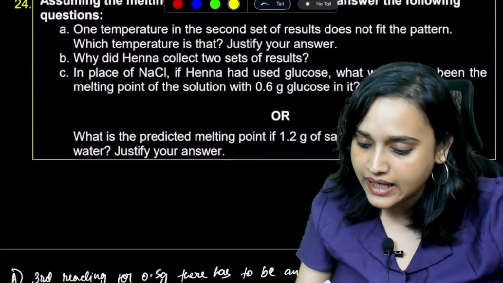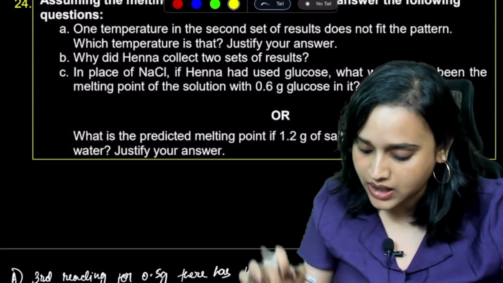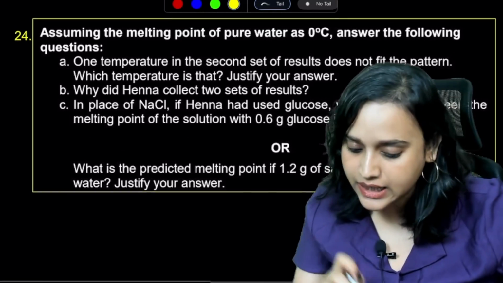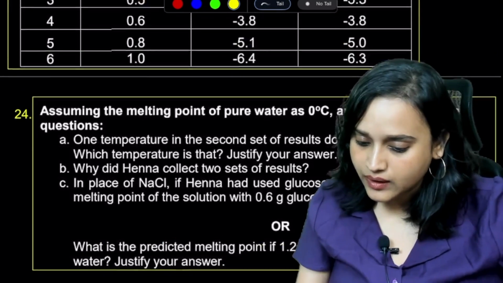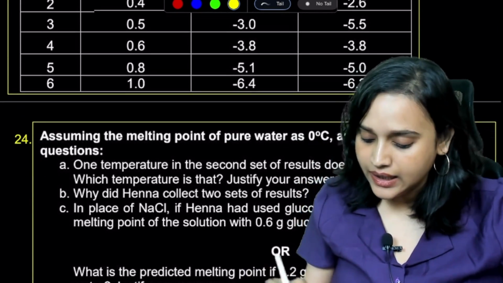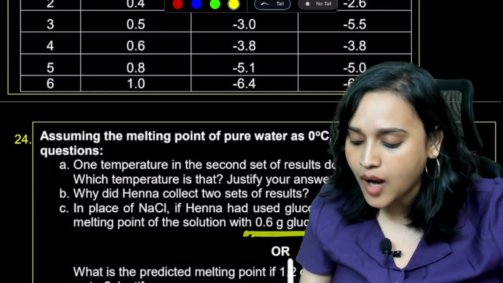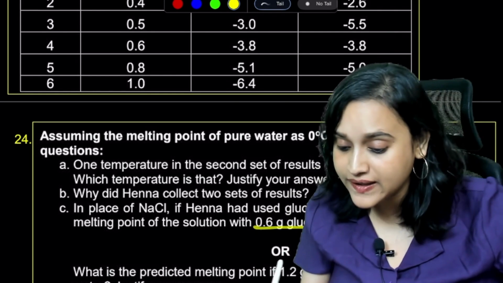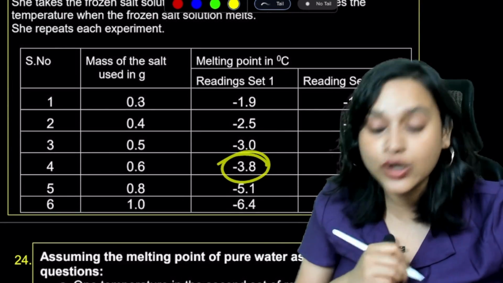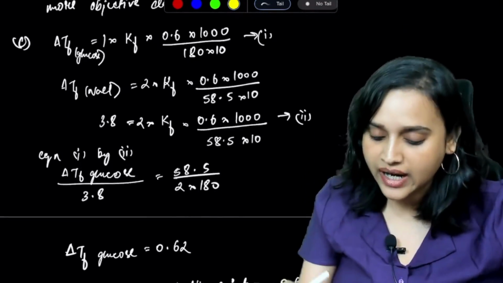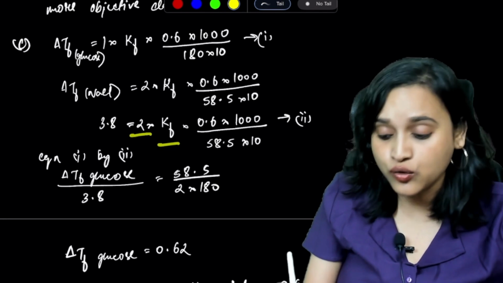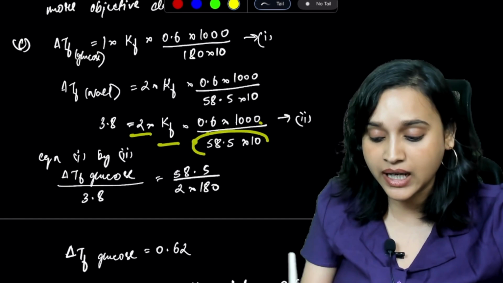Now, delta Tf for NaCl, they have given you something here. With 0.6 gram, the delta Tf was 3.8. So here we write 3.8 multiplied with 2 multiplied with Kf into 0.6 into 1000 divided by this.